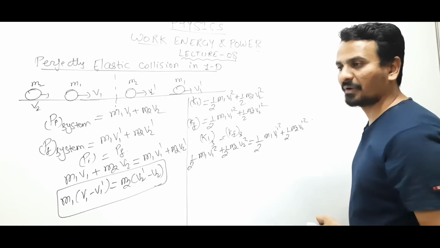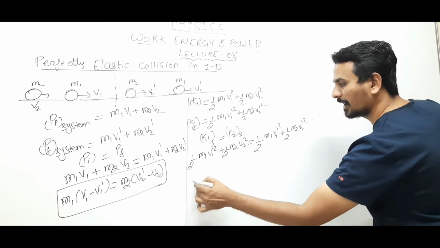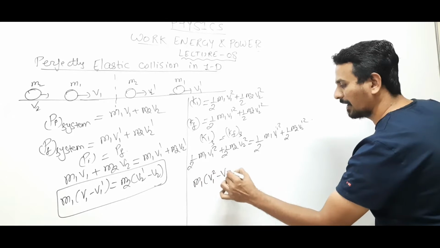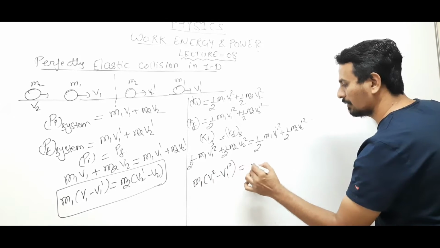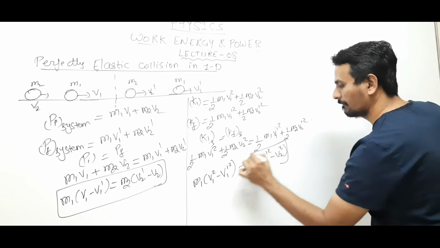Half can be taken common from both sides and cancelled. So this will be m1 times (v1 square minus v1 dash square) equals m2 times (v2 dash square minus v2 square).